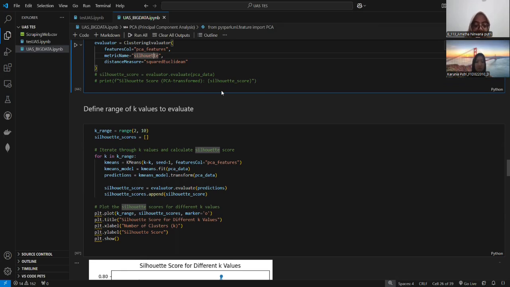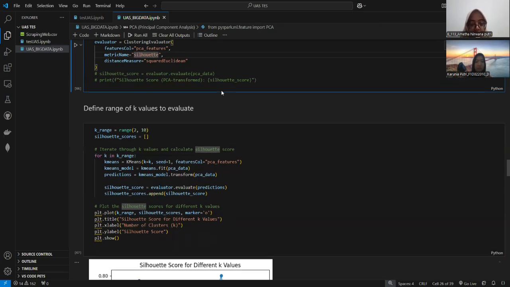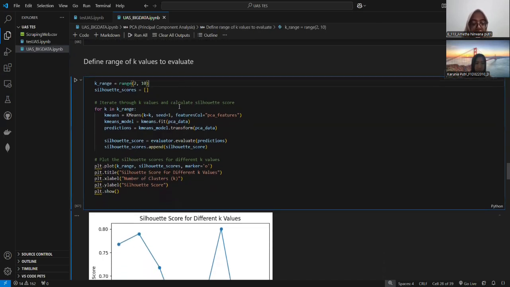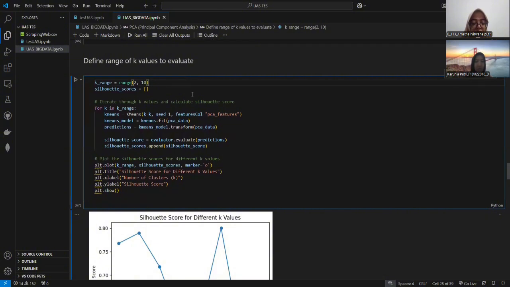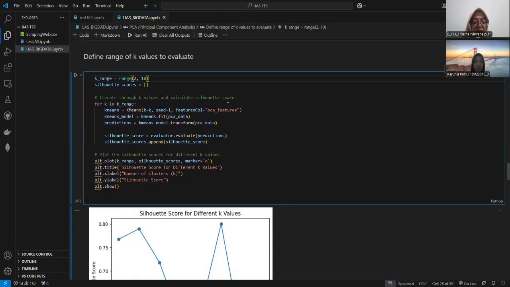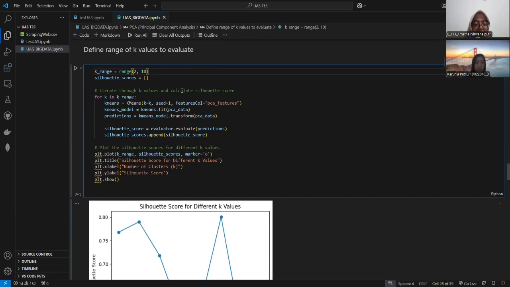Next, this code finds the best number of clusters K by calculating the silhouette score for different values of K from 2 to 9. It runs a loop over values of K. For each K, it first fits a K-means clustering model using the PCA transformed data.